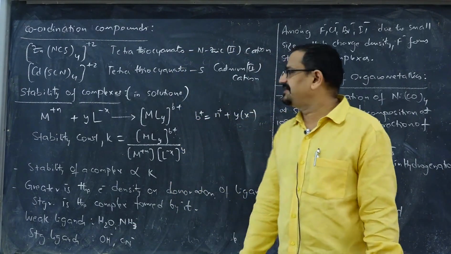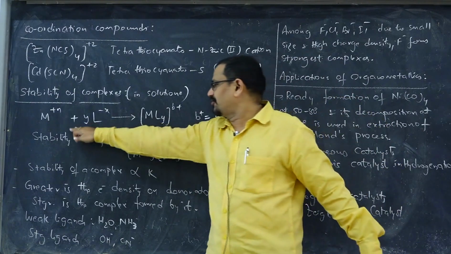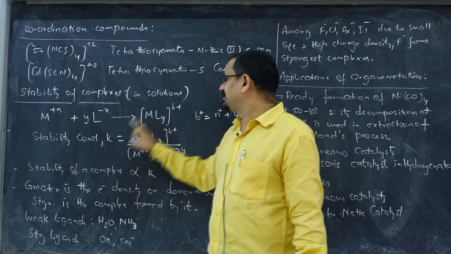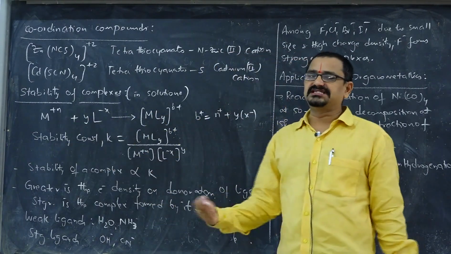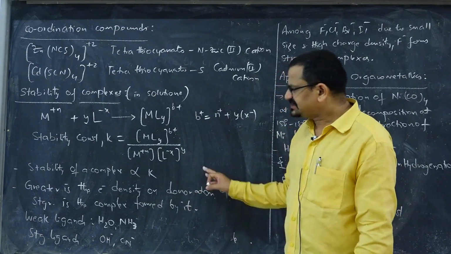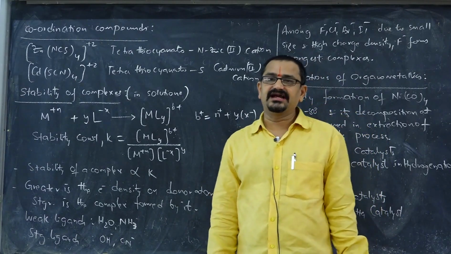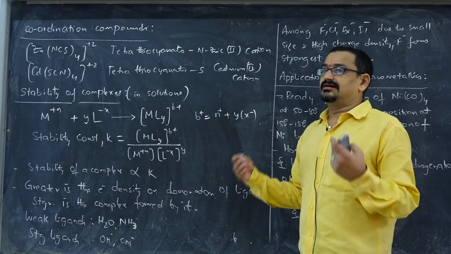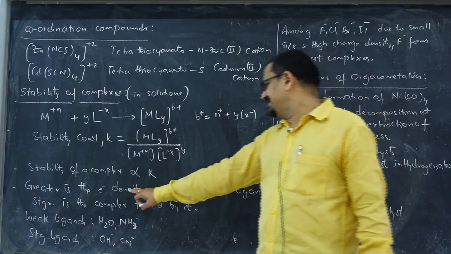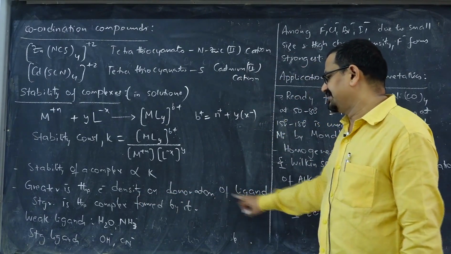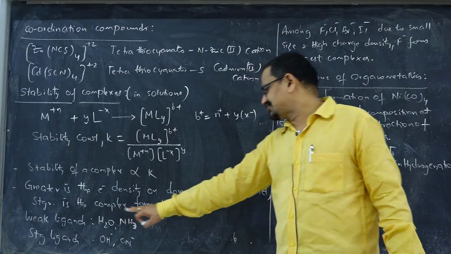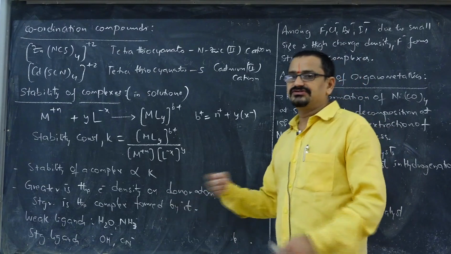And when it comes to stability of complexes in solutions, this is the equation representing the formation of a complex. Stability constant can be given as products by reactants. Usually stability of a complex salt is directly proportional to stability constant. And the more the electron density on the metal cation, the more is the stability, stronger is the complex formed by the ion. For example, greater is the electron density on the donor atom of the ligand, stronger is the complex formed by it. Weak ligands, suppose water and ammonia, and strong ligands OH minus and CN minus,